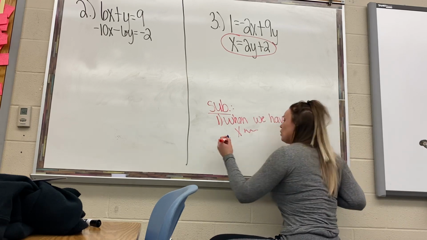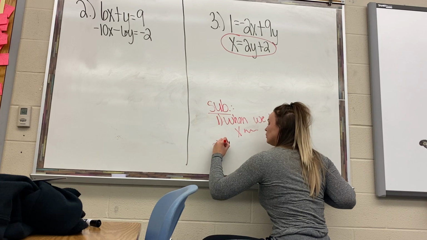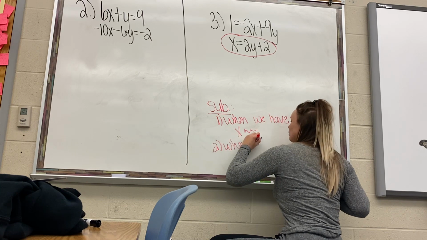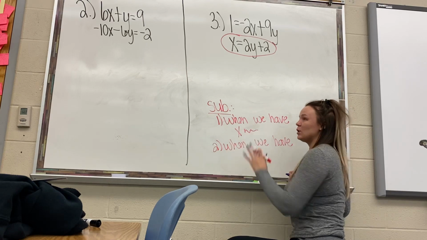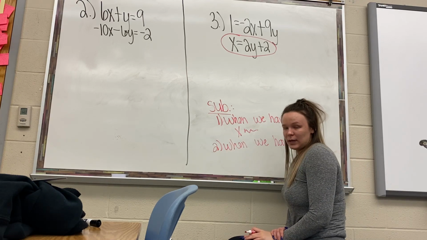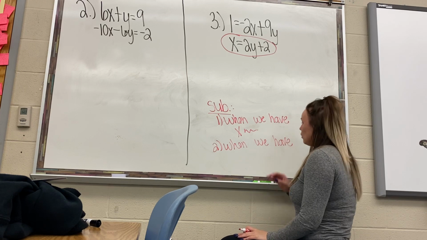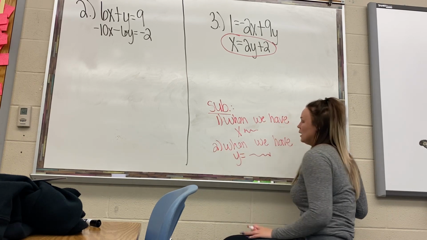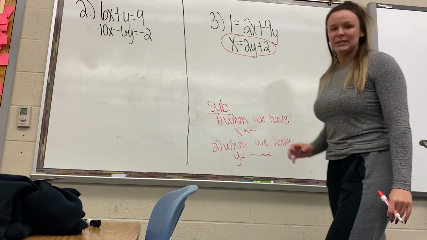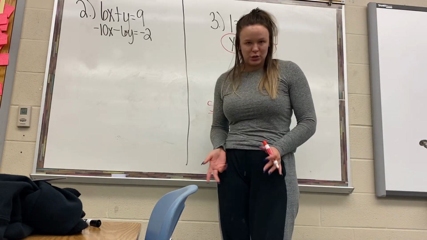Or number 2, when we have what? So it's going to be similar to number 1. Think about that for a minute. But when we have y equals blah, blah, blah. Those are the 2 circumstances where we want to use substitution.